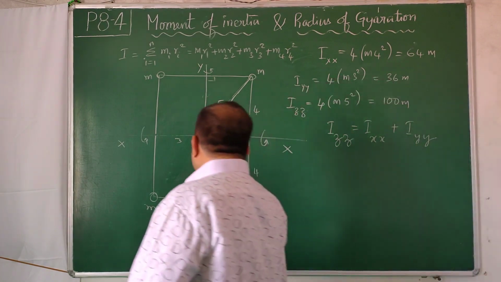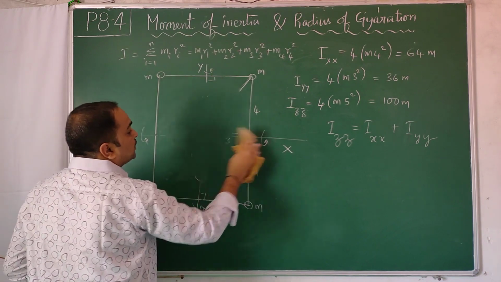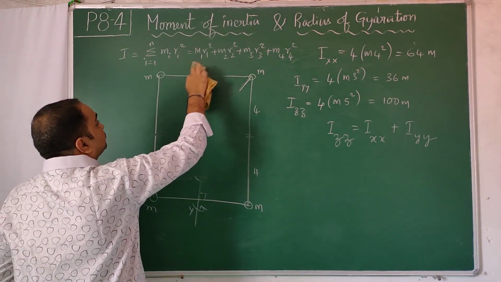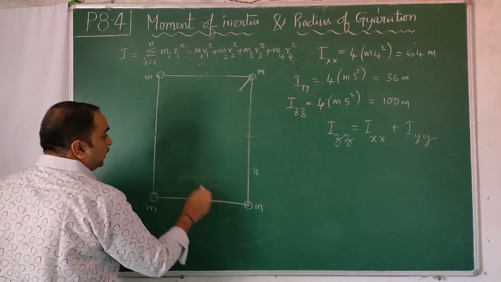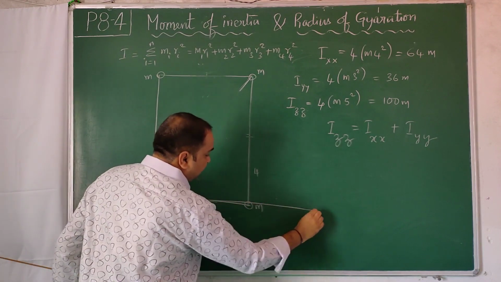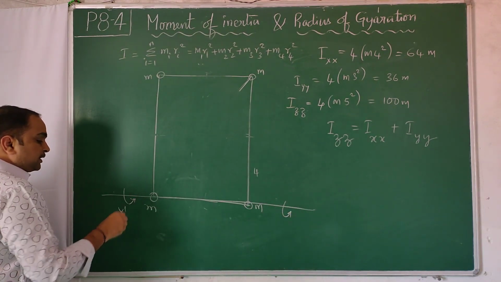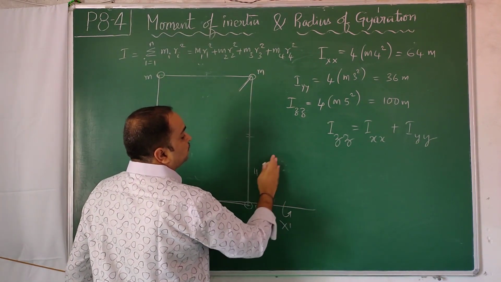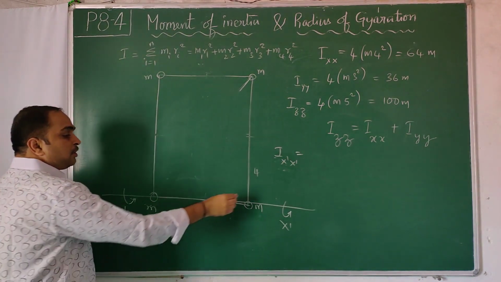To make you more satisfied, I will take some more axes. If I have all these things, you will get confused, so I remove some of the non-required things. Same situation, but instead of taking the axis here, I take the xx axis here. For convenience, you can call it the x dash axis, I x dash. The problem is here, two of the masses are on the axis.